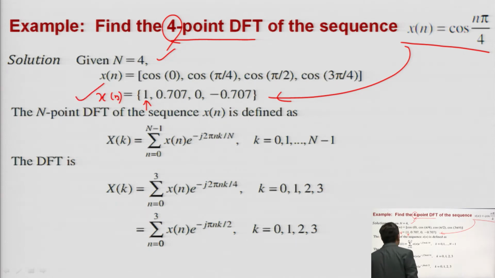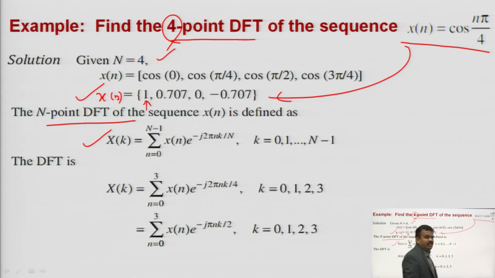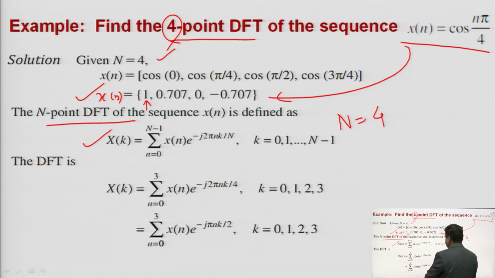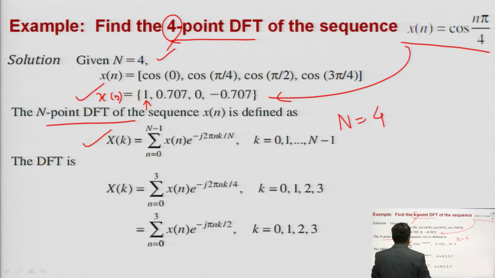Now, you have to find out capital X of k, the N-point DFT. You know the formula of the N-point DFT: capital X of k is equal to summation n from 0 to N minus 1, small x of n into e to the power minus j 2 pi k n by N. Here capital N is equal to 4. So, you go from 0 to 3, x of n into e to the power minus j 2 pi n k by 4.